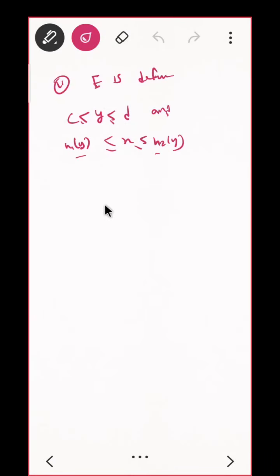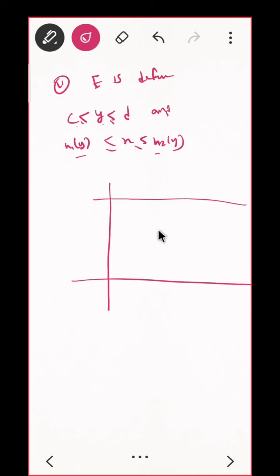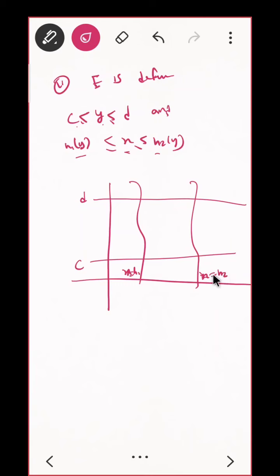Okay, so here what will my function be? Let me draw the graph first. The y axis is lying between c to d, so something like this: this will be c, this will be d. Along the x axis there are two functions, something like this, something like this, correct? So this is y equal to h1 and this is, sorry, x equal to h1, and you see that condition, x equal to h2, correct? This region will be your bounded region.